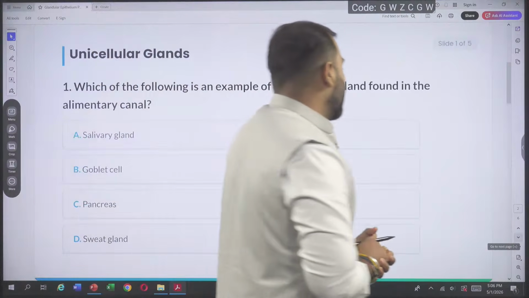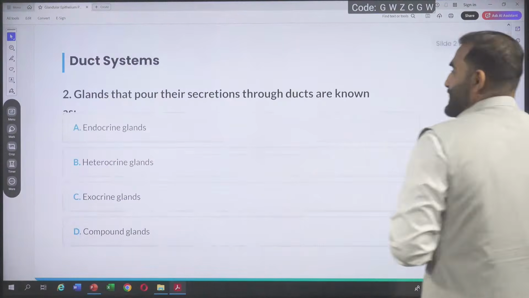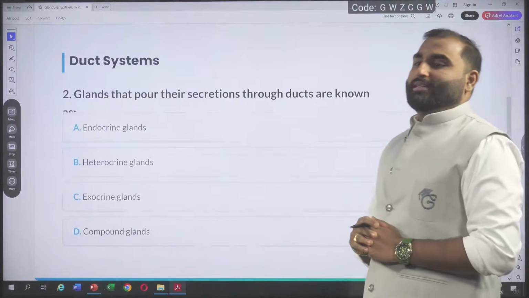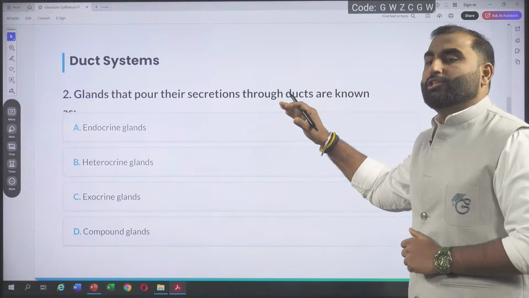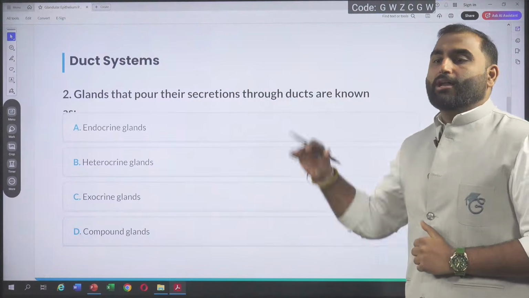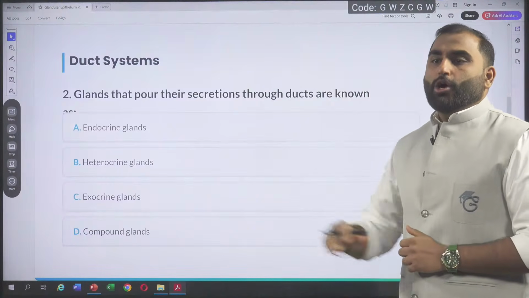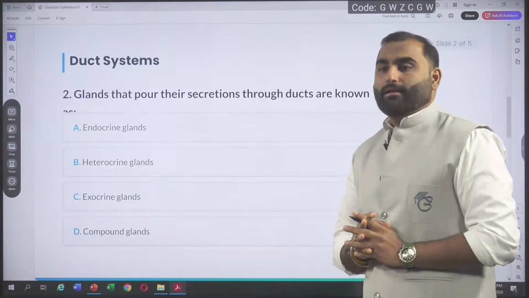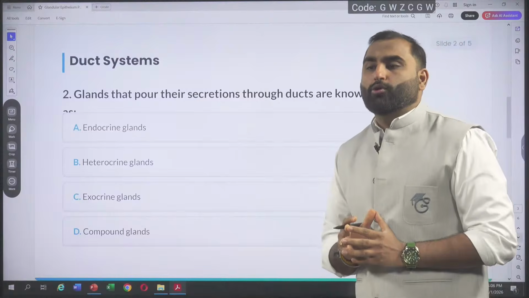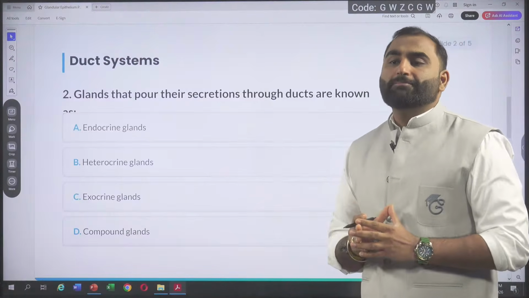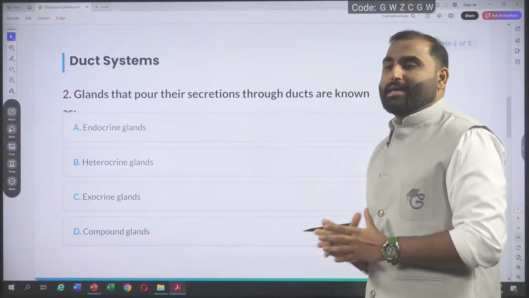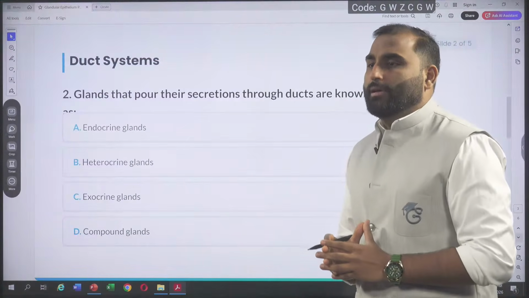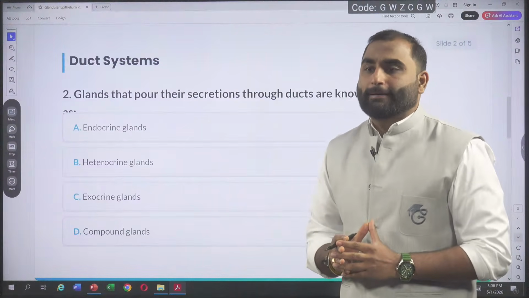Okay. Now moving ahead. Next question about the duct system. Glands that pour their secretion through ducts are known as which glands? Option A, endocrine glands. Option B, heterocrine glands. Option C, exocrine glands. Or option D, compound glands. What will be your answer, guys? Come on, quickly.